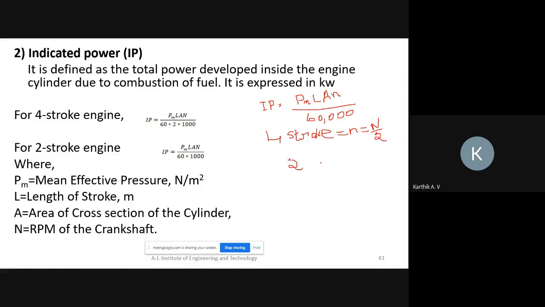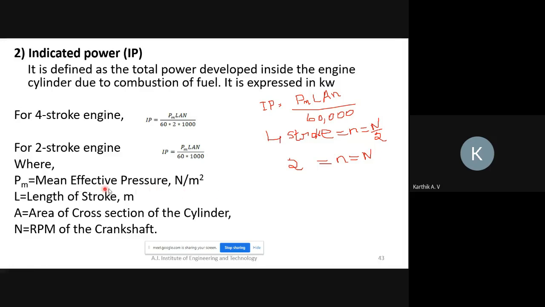For a 2-stroke engine, small n is equal to capital N. Why? Because in a 2-stroke engine, how many revolutions of the crankshaft? 1. So N divided by 1. But in a 4-stroke engine, there are 2 revolutions of the crankshaft, so capital N divided by 2. I hope all of you understood the difference. In a 2-stroke engine, only 1 revolution of the crankshaft, so small n is equal to capital N.